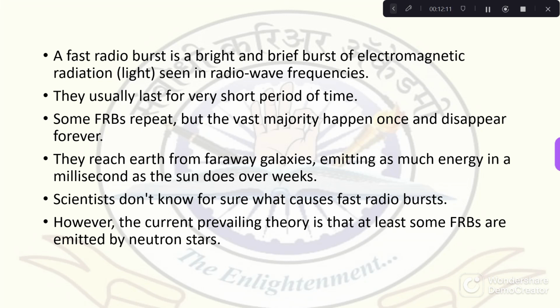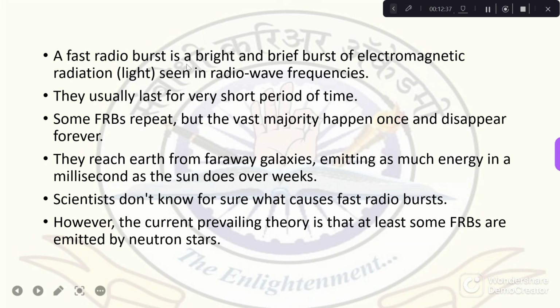A fast radio burst is a wave of electromagnetic radiation in radio frequency form. There is an electromagnetic spectrum, for example X-ray, microwave, radio waves. So this fast radio burst comes under radio wave frequency. It comes under electromagnetic radiations.